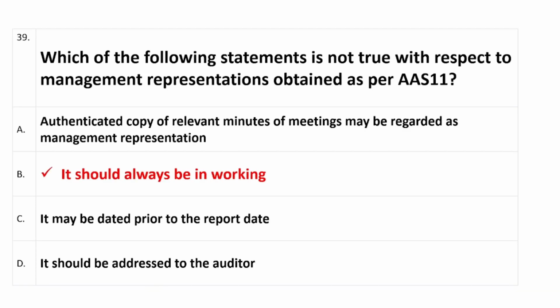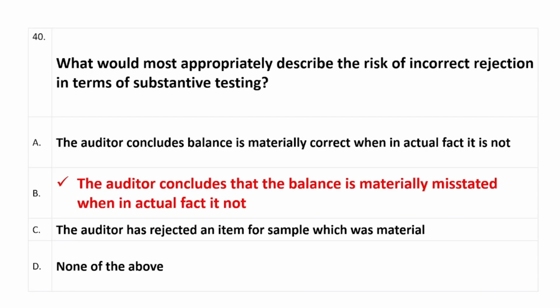Question number 39: which of the following statements is not true with respect to management representations obtained as per AAS 11? And right answer is option B, which is it should always be in writing. Question number 40: what would most appropriately describe the risk of incorrect rejection in terms of substantive testing? So right answer is option B, which is the auditor concludes that the balance is materially misstated when in actual fact it is not.